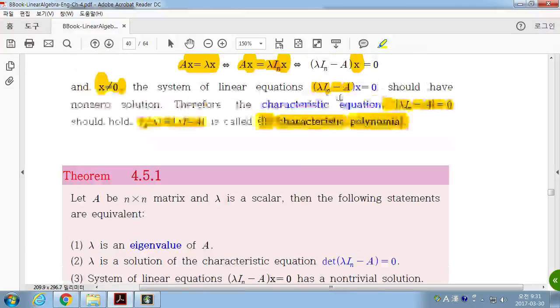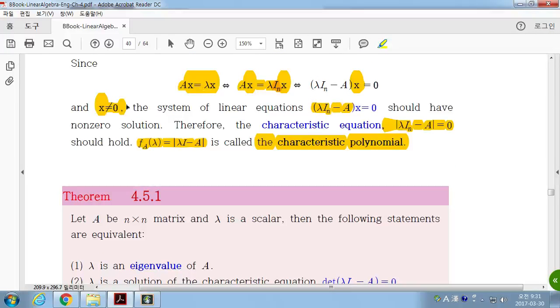So what this means is if x is non-zero and lambda satisfies this, which means lambda is an eigenvalue of A and x is its corresponding eigenvector, then lambda is a solution of the characteristic polynomial.